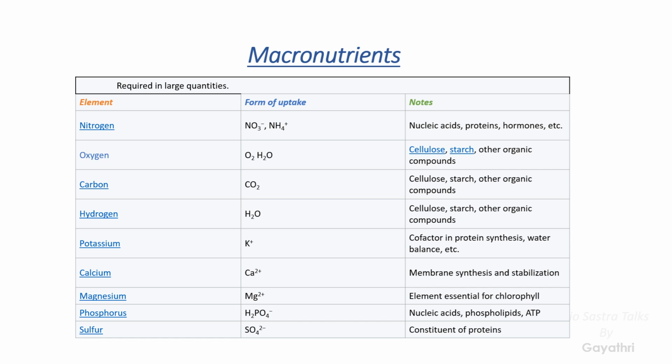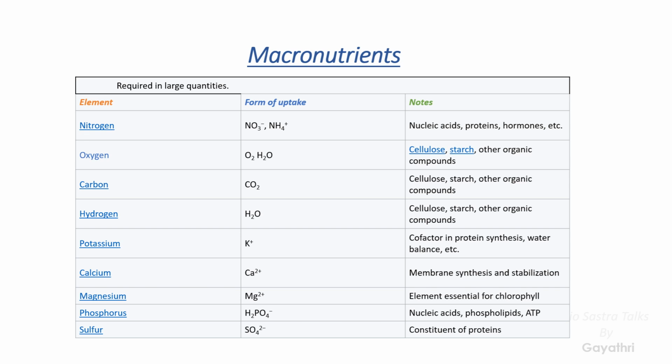Here I showed you what elements are present in different types of tissues or molecules: nitrogen, oxygen, carbon, etc. Majorly, these are present in the cell wall of the plant, in the proteins and nucleic acids of the cell, and some of them help the enzymes of the reaction to proceed.